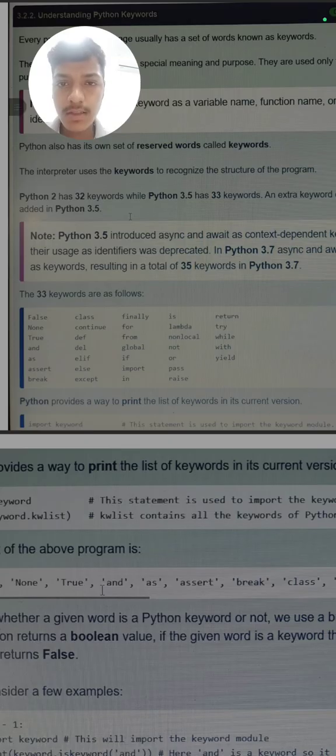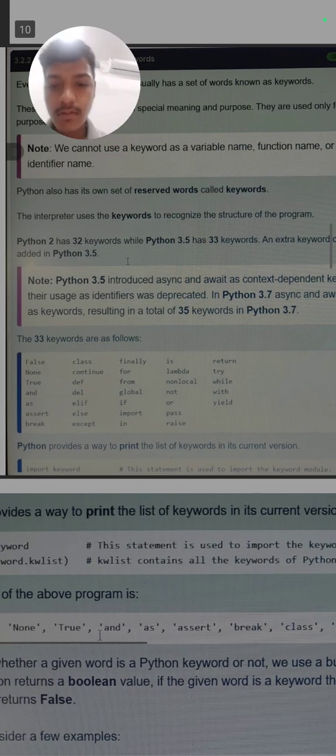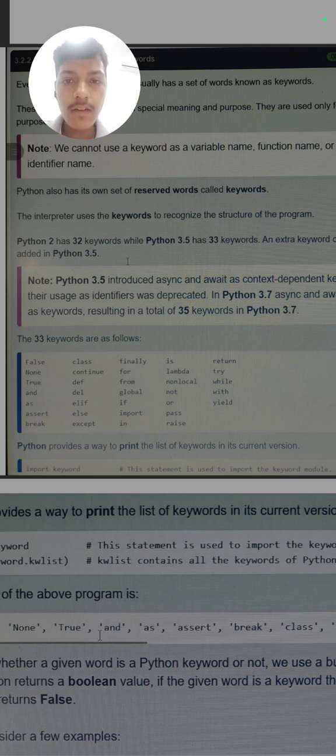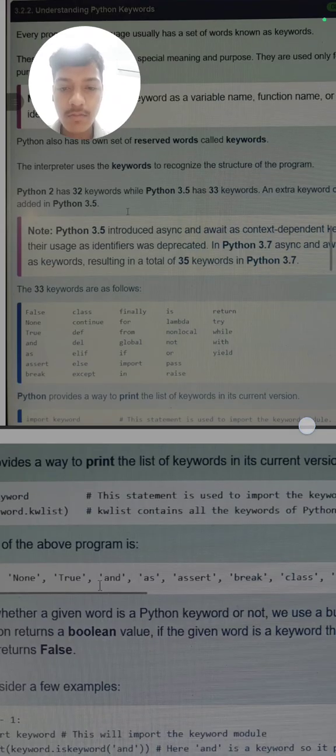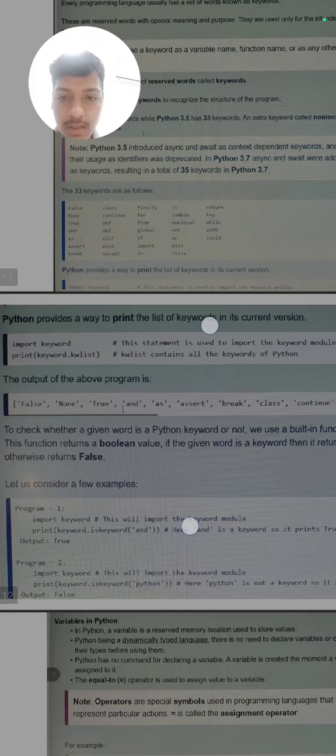We do not need to learn all of these now. We will learn them step by step in the next classes. These are just to read once with me. All 33 keywords: False, None, True, and, as, assert, break, class, continue, and many more. So you can see this.